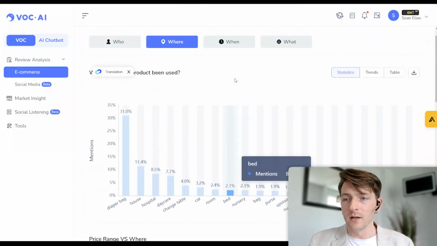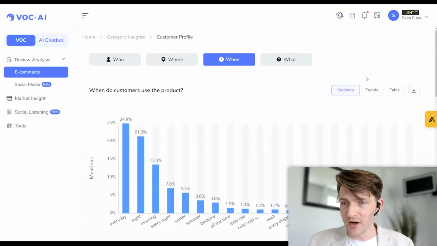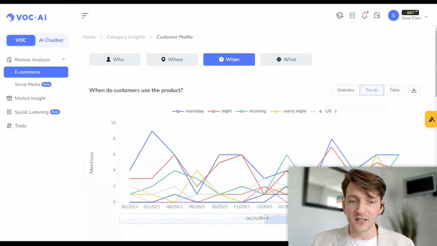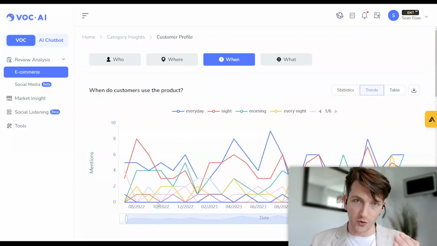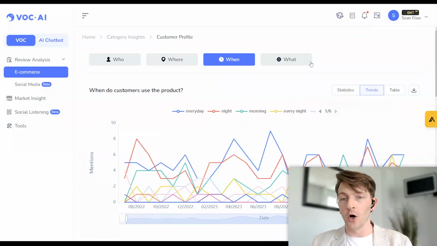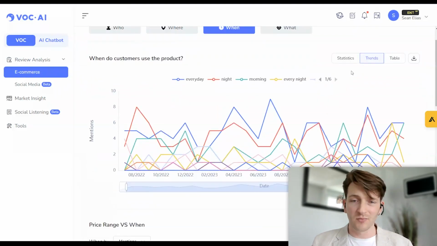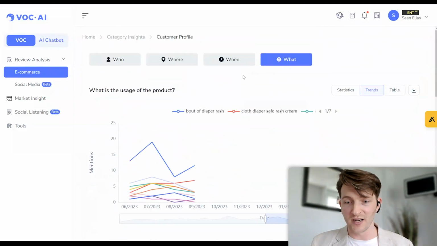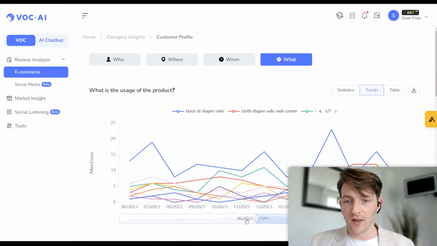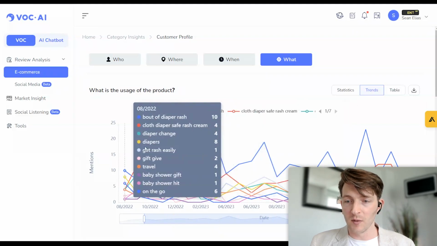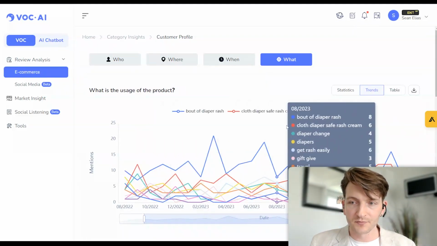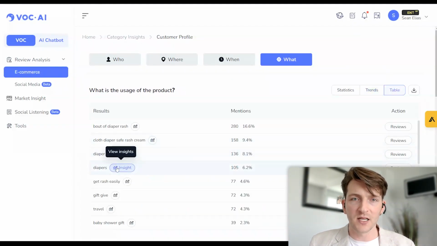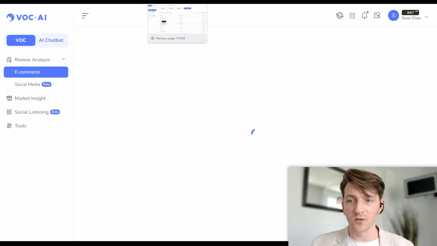And then when. So again, I was talking about the trends table. So this is kind of like what the trends table looks like. And you can start to identify if there's any new trends happening within a niche, your niche that you're looking to get into or expand on. And then as we scroll down, more lovely tables. And then we can see what they're using it for as well. So is there a trend in what people are using it for? We'll find that if we actually go back even more years, people are starting to use it for their face. Now, here's the table. And again, if we just want to look at the insights, we can click on different buttons to do some more deeper research.